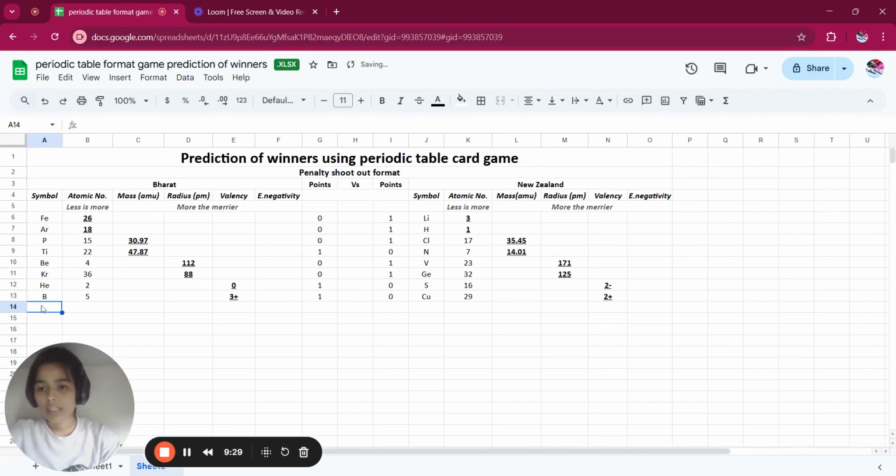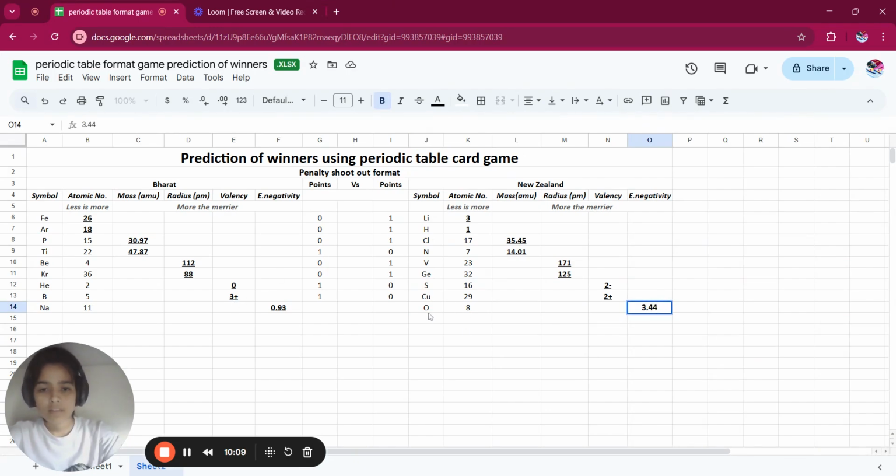Now we will go to the electronegativity. Let's start with India. Sodium 11, Na, and electronegativity is 0.93. Let's go to New Zealand. Oxygen 8, 3.44.